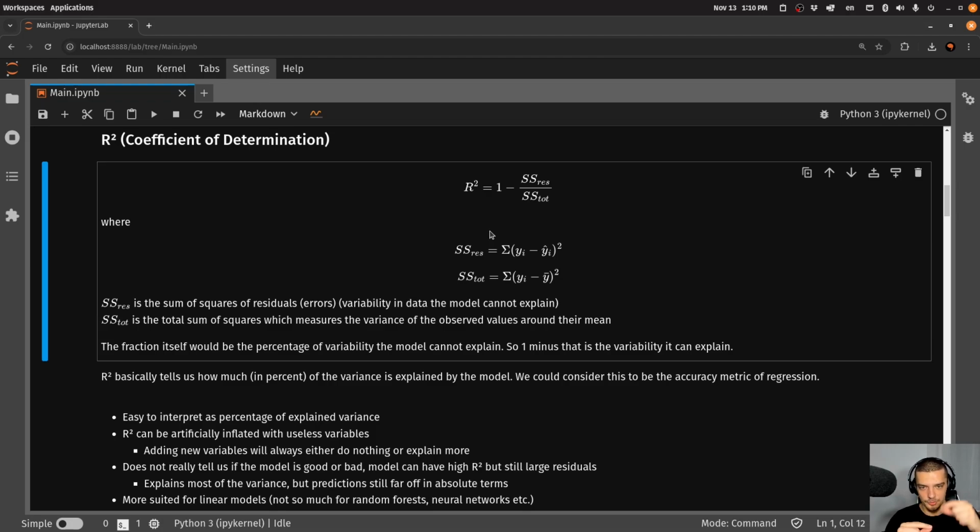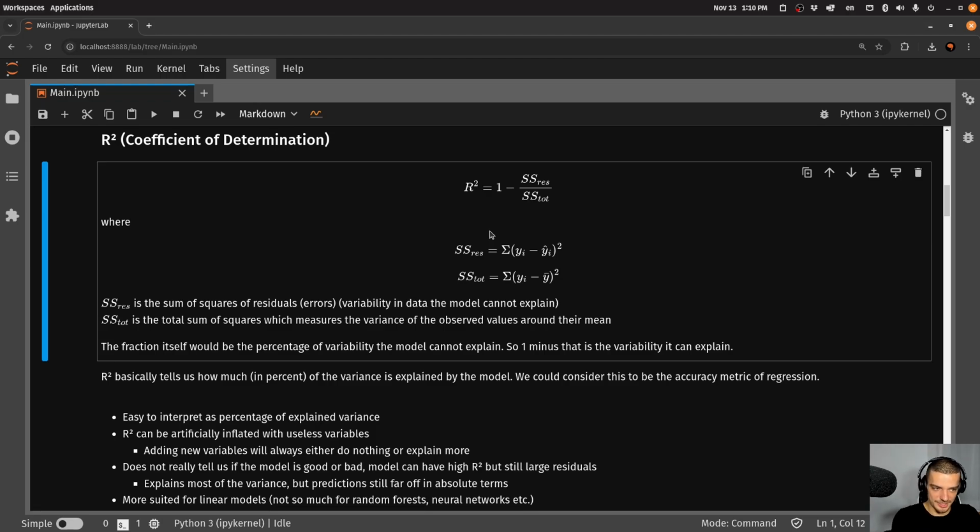You have the actual data points and the mean value for y, and you calculate the differences to get the variance. So how far apart are the values from the mean? And when you divide the first term by the second term, you get the percentage of the variance that cannot be explained by the model.